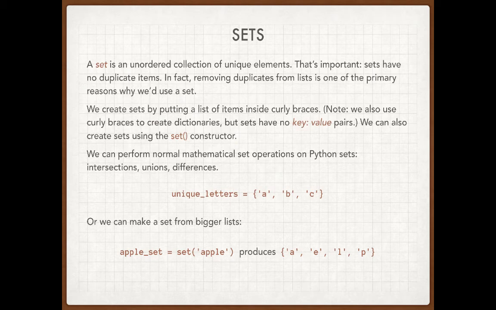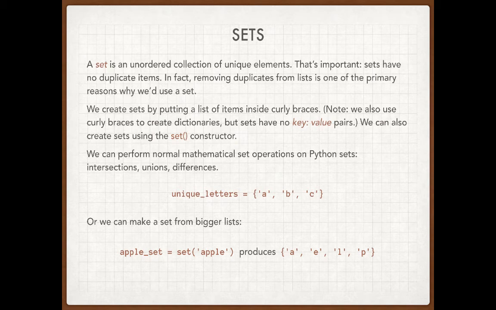We can convert a list into a set, and Python will automatically remove for us all of those duplicates. Now, notice the syntax here that a set uses curly brackets. We've seen those before, right, with dictionaries. But here you can see I've created a set of unique letters, and I'm using a curly brace and then just single strings, A, B, and C. There is no key colon value syntax there. And so by using the curly brackets without the key value syntax, that for Python is a set.